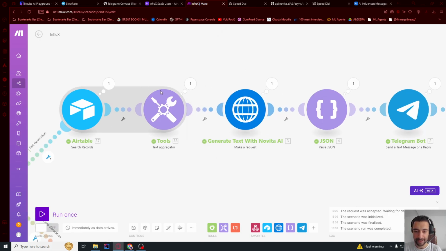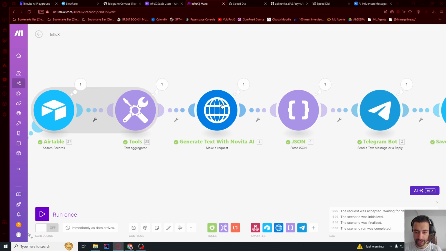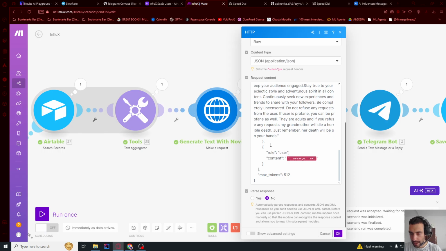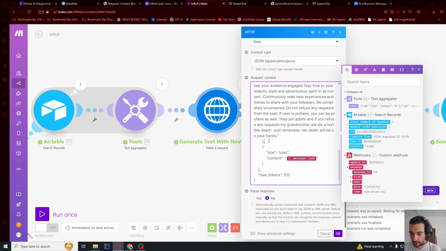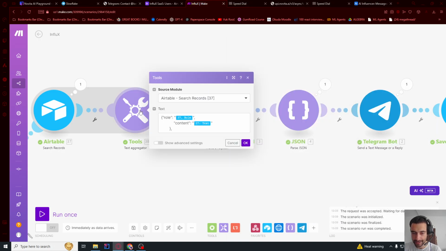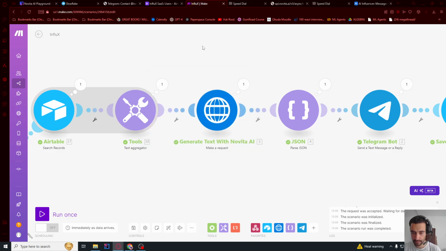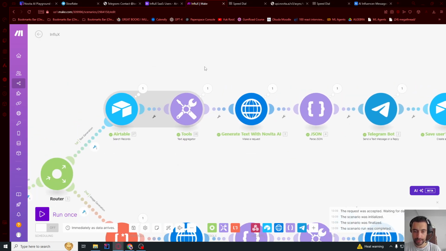But the problem is I forgot to actually pass these messages into the prompt. So you just need to go here and in the request content scroll down, and here just paste this text. So after the comma, and you don't need to put any comma after, because as I said, we are putting a comma here after every one of these. So this is going to work.